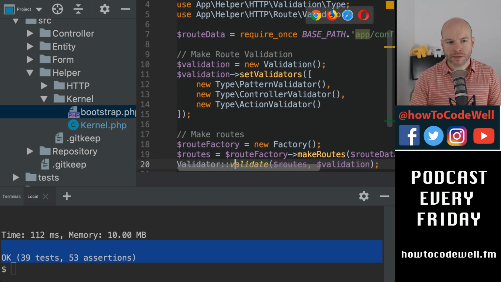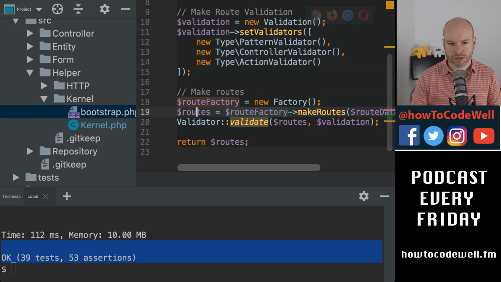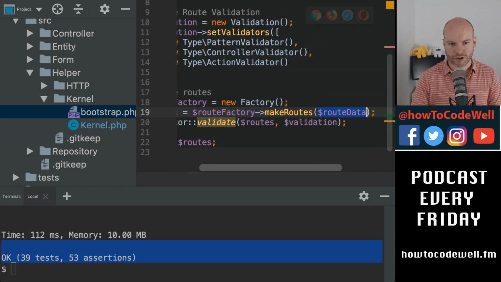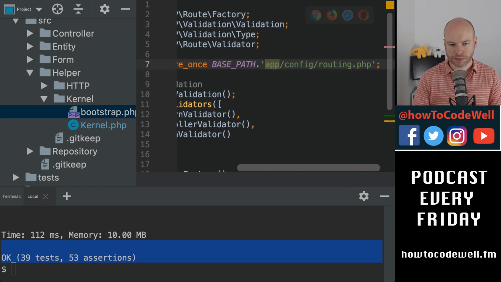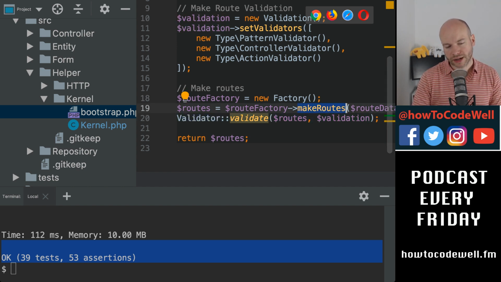So we've set up the validators, we've set up the routing, we've created a routing factory, and we've passed in the roots. We've made the root data, which we've got from the routing.php, and we're making the roots based on the root factory. The root factory then, after that happens, validates the roots and so forth. Excellent. That will throw an exception if any of these roots are invalid, and that's fine. One could argue that this mechanism should actually be done in the make roots routine, and I guess that is the case. Perhaps we'll refactor it at some point.